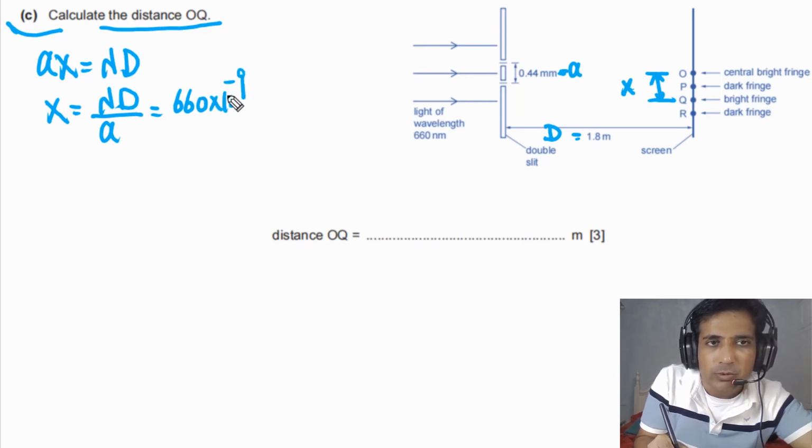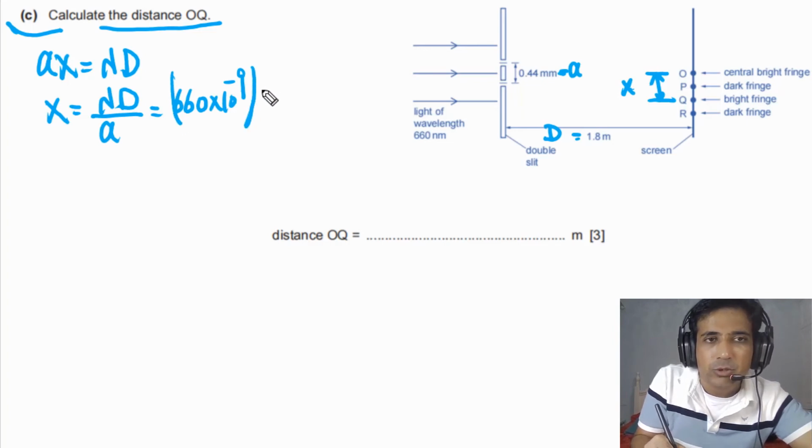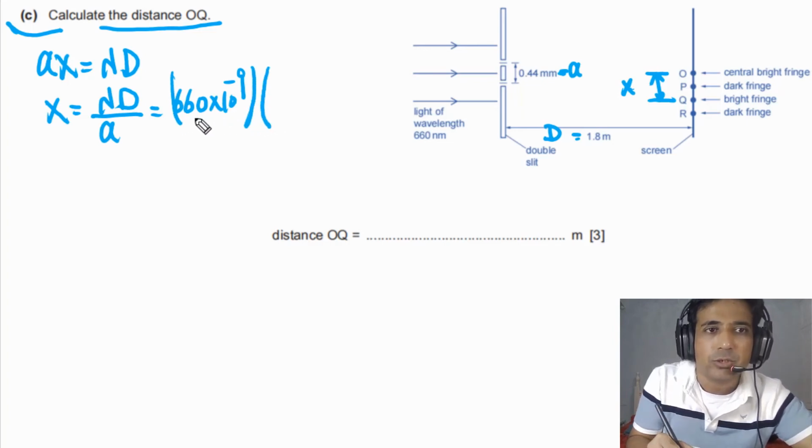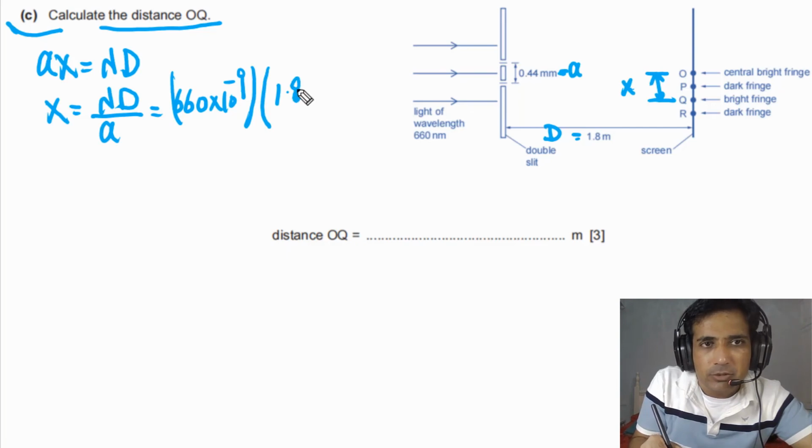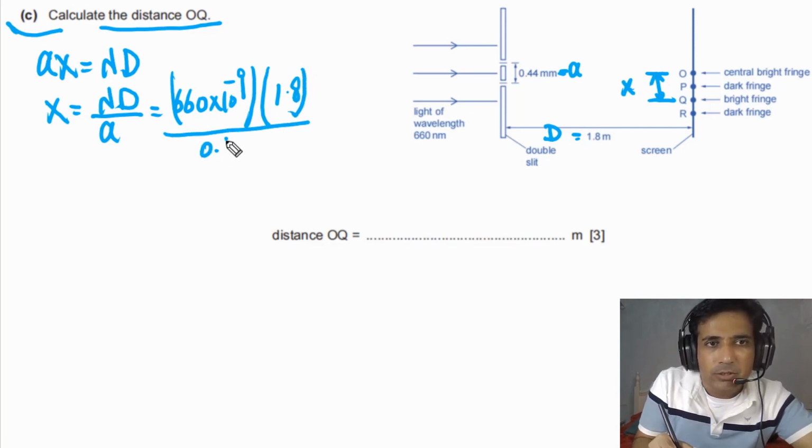So we need to convert this into meters. You need to be careful with units. So this is the value of lambda. D is given in meters, so we can write this as 1.8 meters, and the slit separation is given, that is 0.44 millimeters. So we have to convert this into meters.